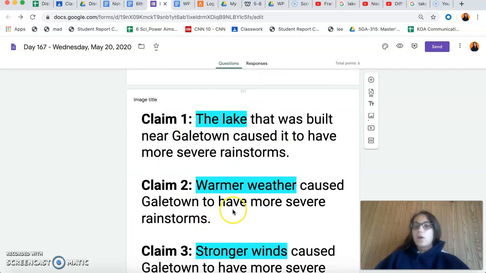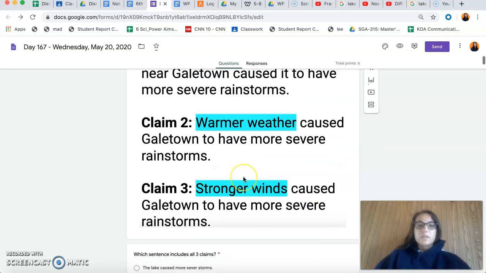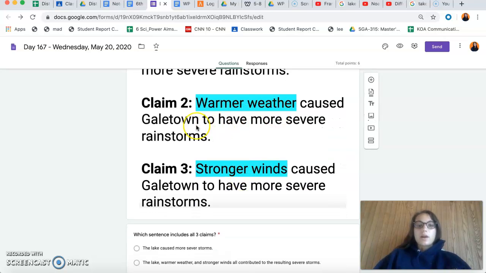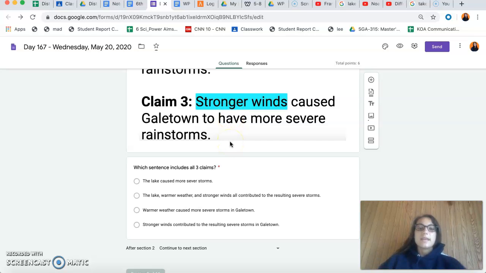So we've looked at all three of these claims separately so far, but today we're going to put all of our ideas together. Claim 1, the lake that was built near Galetown caused it to have more severe rainstorms, the lake being extra surface water available. Claim 2, warmer weather caused Galetown to have more severe rainstorms, so an increase in temperatures. And claim 3, stronger winds cause Galetown to have more severe rainstorms, right? It can lift an air parcel up higher into the troposphere.